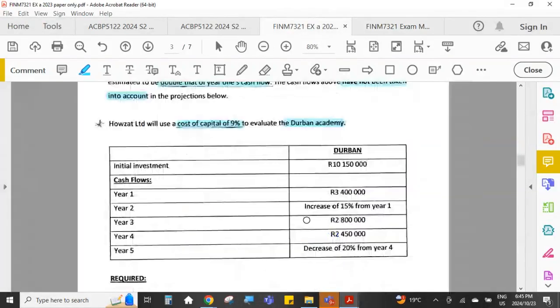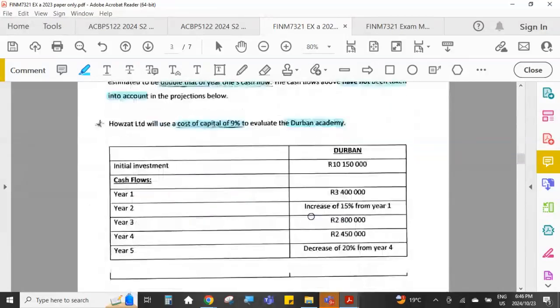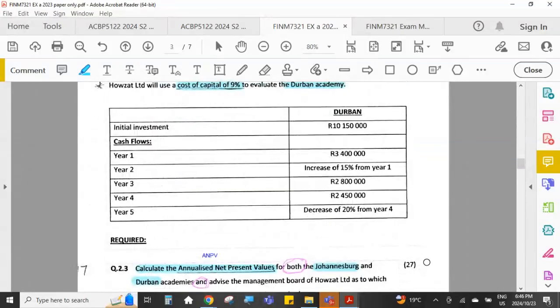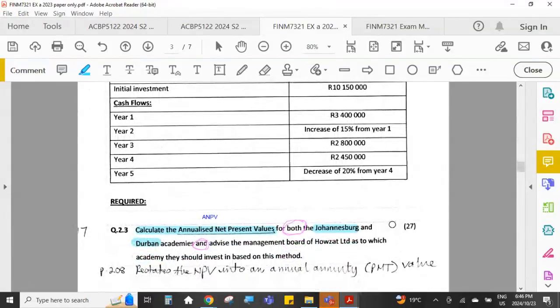So this question here was for 27 marks, which is a wonderful question to get because if you know your method and what to do to calculate an ANPV, then that's an easy 27 marks. And you can definitely do that in much less than 27 minutes, which means you'll be able to gain time for some other question that you might need a little bit longer to spend on.